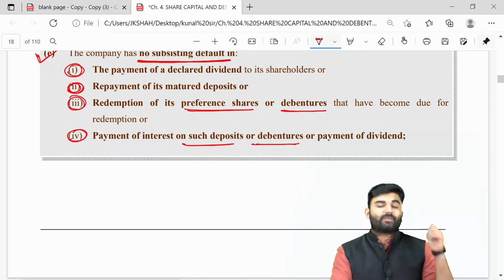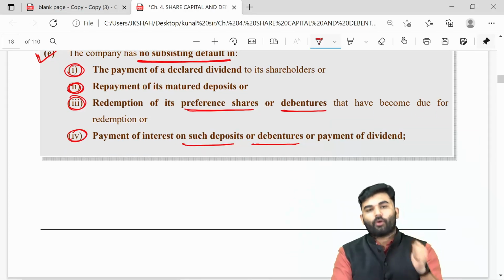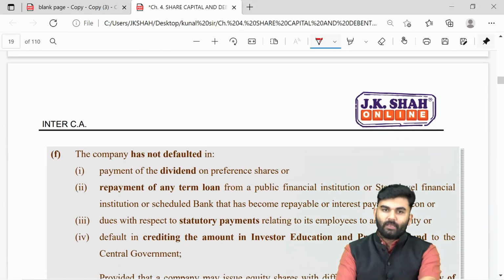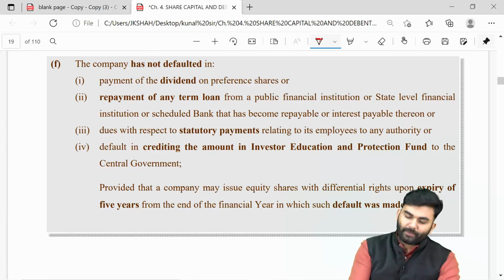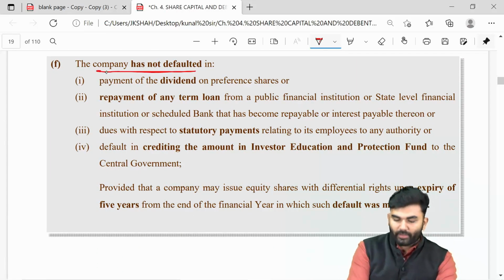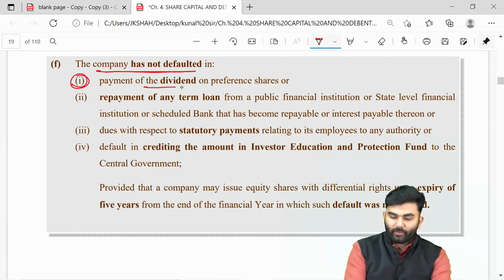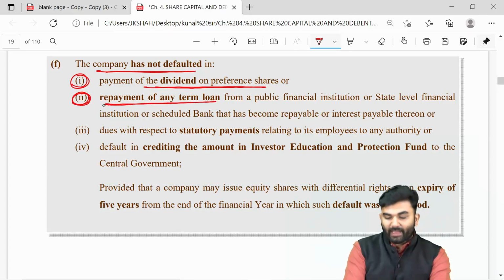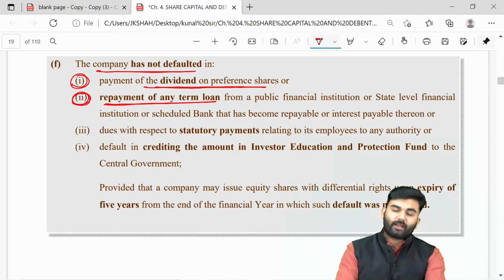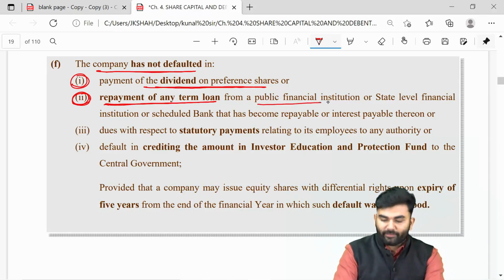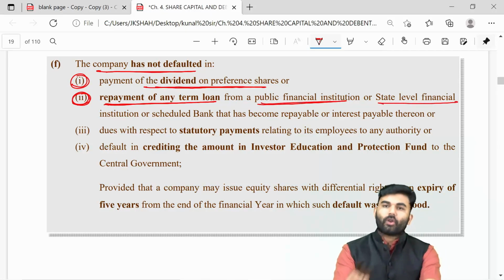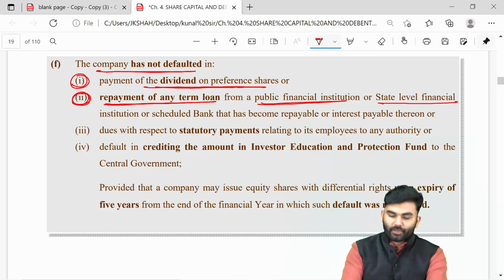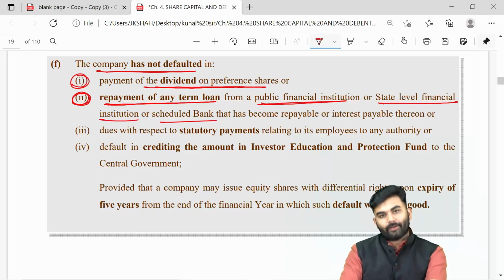There has to be no subsisting default in any of the following 4 places. In a similar way, the company has not defaulted either in payment of dividend to preference shareholders. The company should have not defaulted in repayment of any term loan which the company might have taken from a public financial institution or a state level financial institution or a scheduled bank.